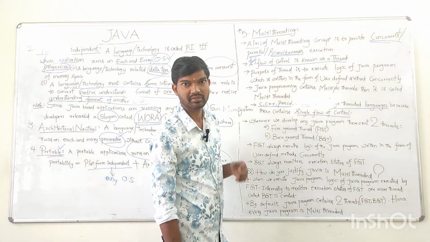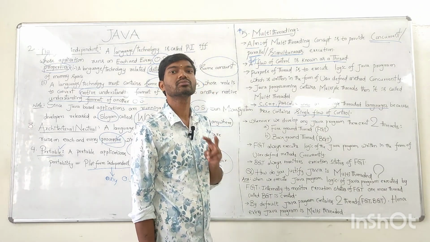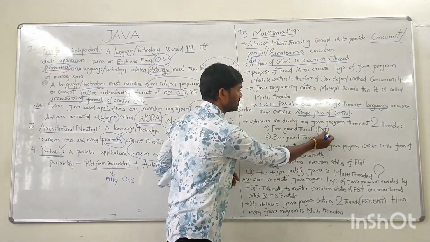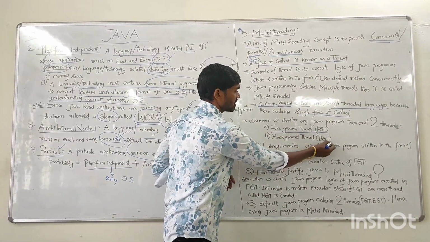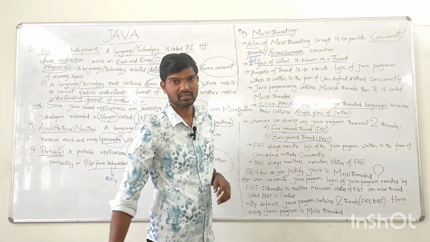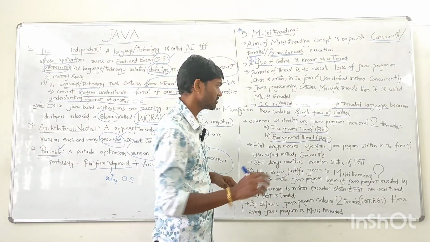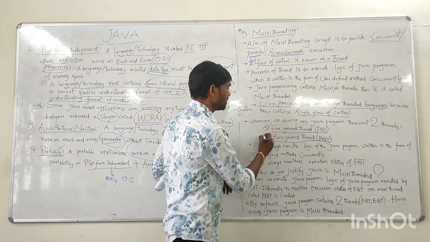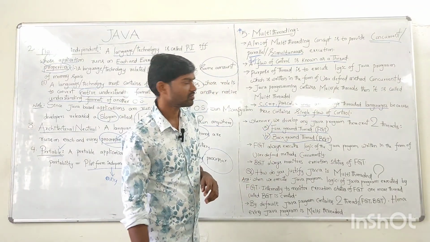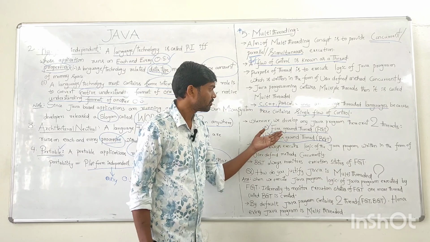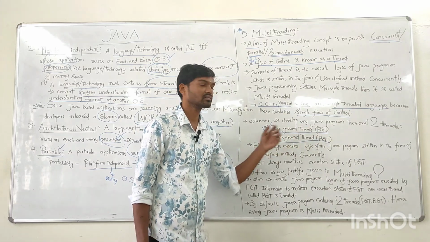But in the case of Java, it always contains two threads: the first thread called the foreground thread, and the second thread called the background thread. So Java by default always contains two threads, foreground thread and background thread. Now, what is the purpose of the foreground thread and what is the purpose of the background thread?